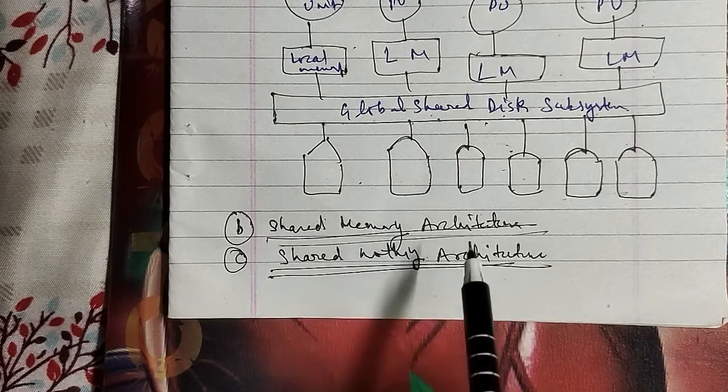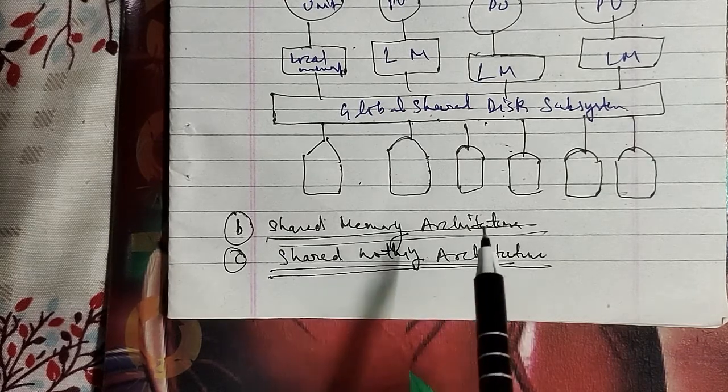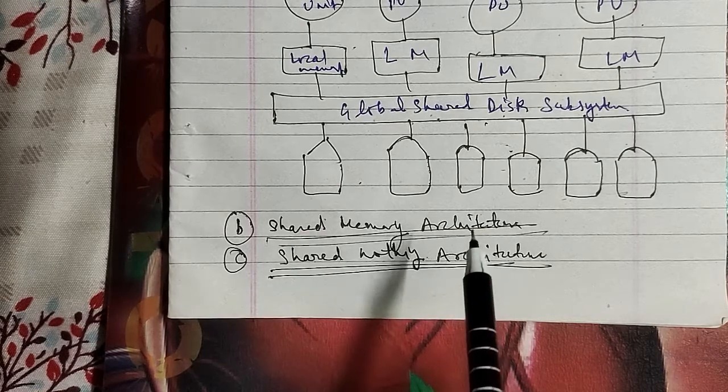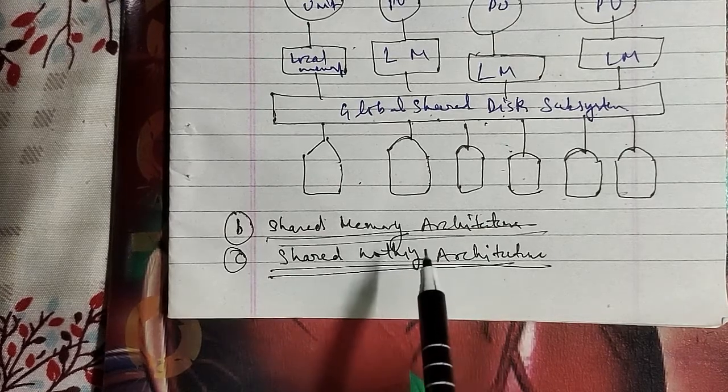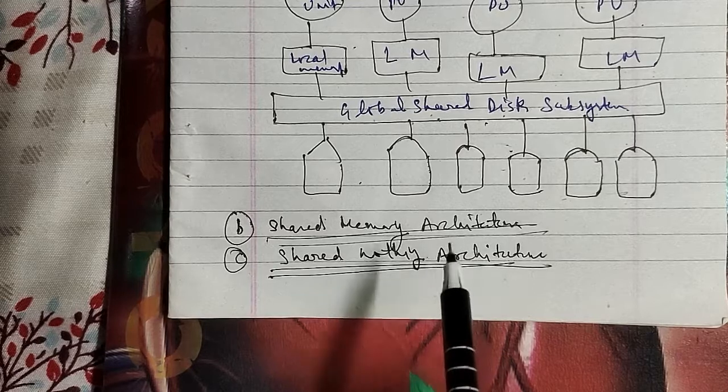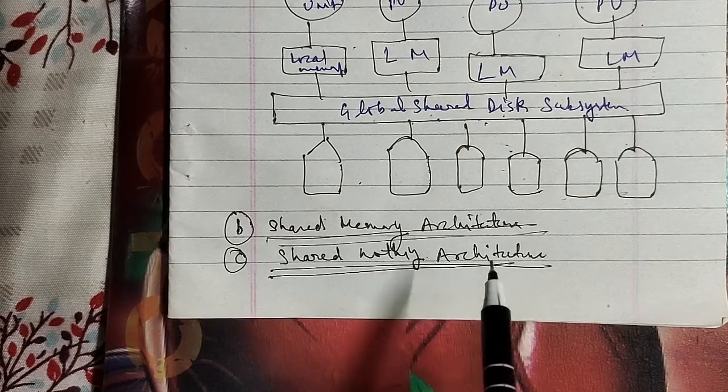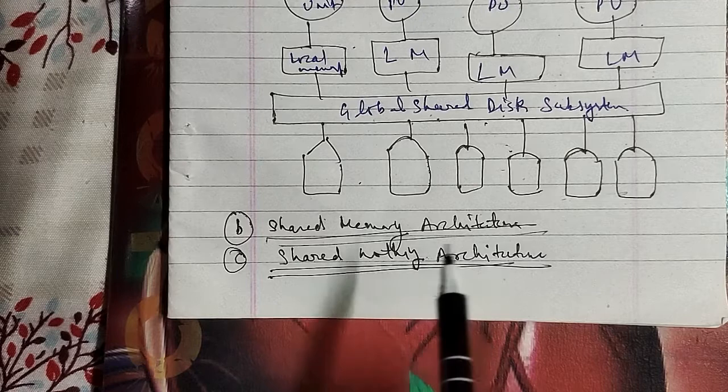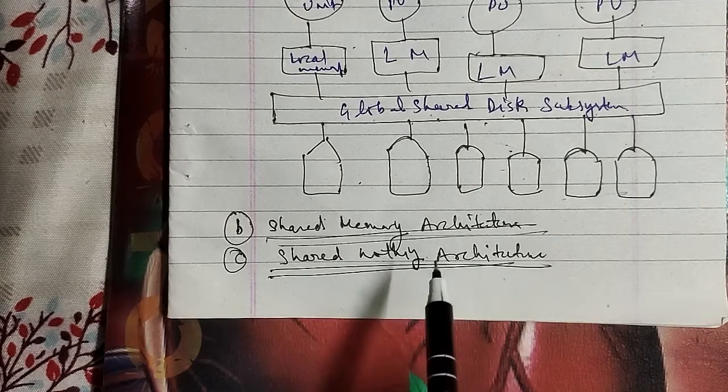A shared nothing RDBMS parallelizes the execution of an SQL query across multiple processing nodes. Each processor has its own memory and disk, and communicates with other processors by exchanging messages and data over the interconnection network as well.